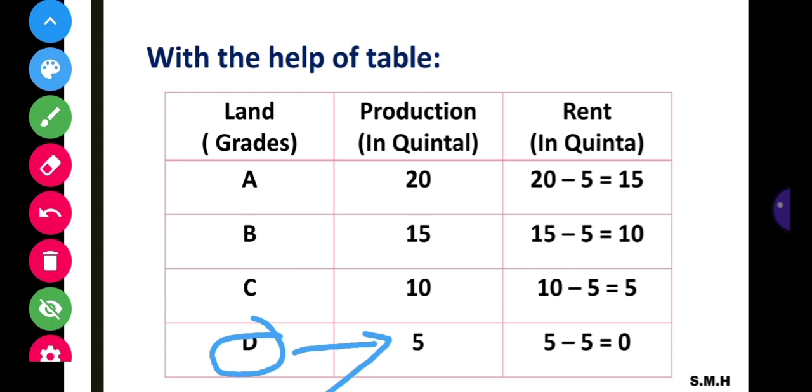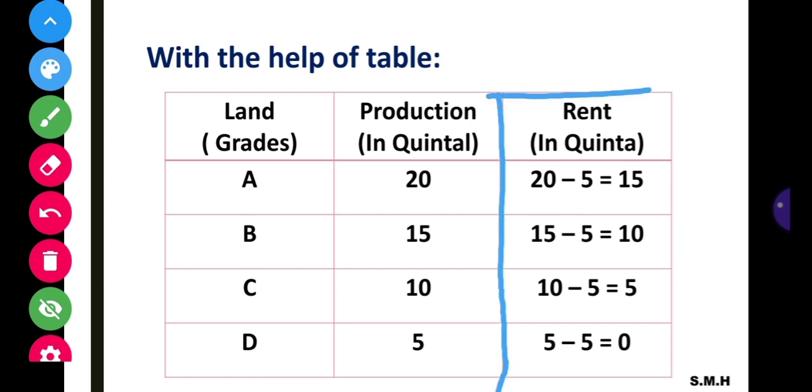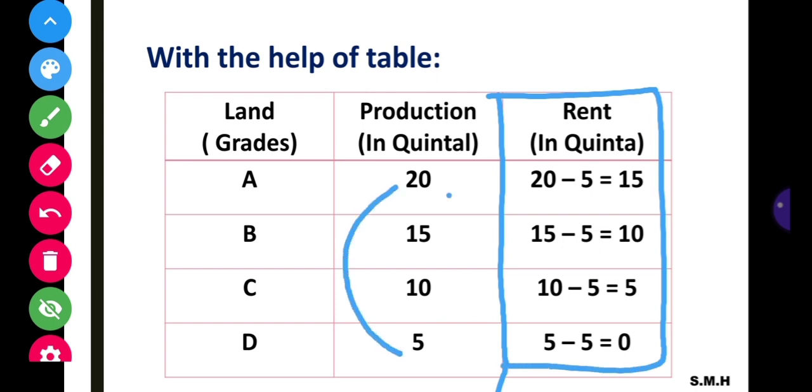Here, when we cultivate the D grade land, the surplus of A grade land is now raised to 15 quintal. Okay, this can be seen in the third column. 20 minus 5 is equal to 15.